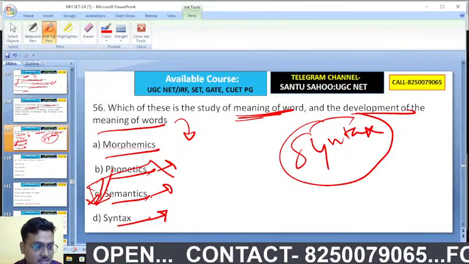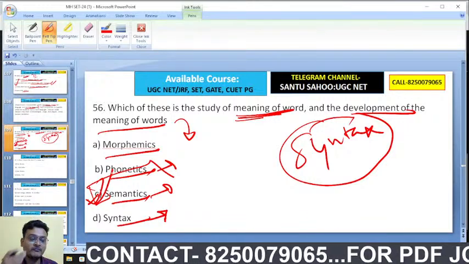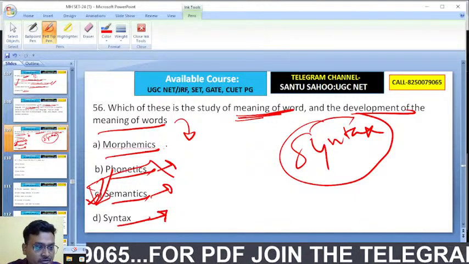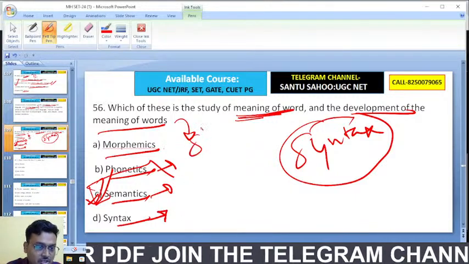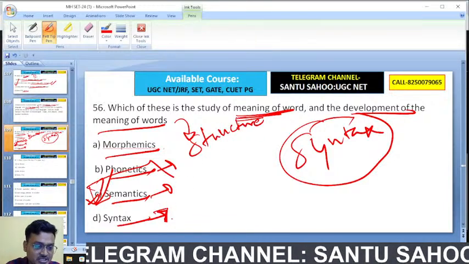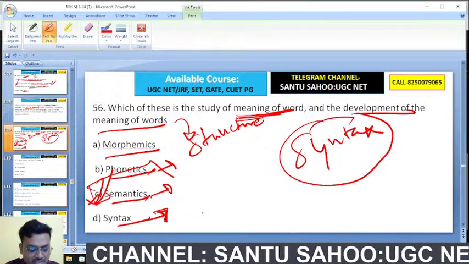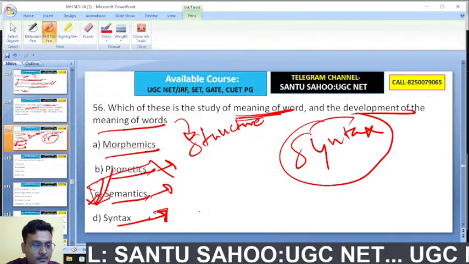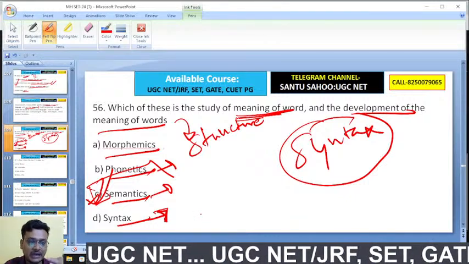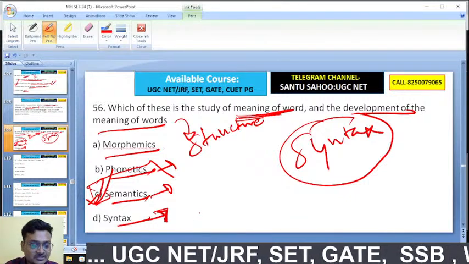Exactly, Subhas got it. Syntax is actually the arrangement of words and phrases. Morphemics is the study of the structure of words. Whereas syntax is dealing with the structure of sentences, especially the arrangement of words and phrases.